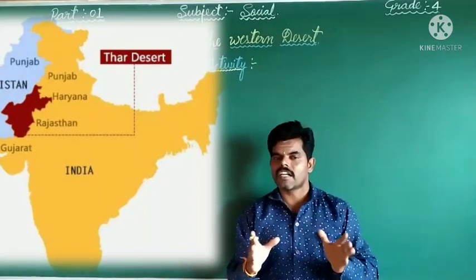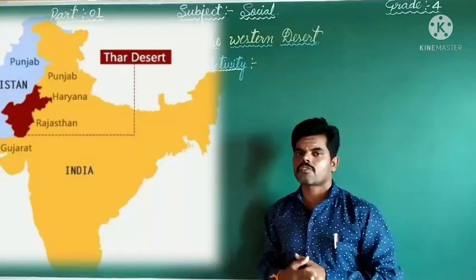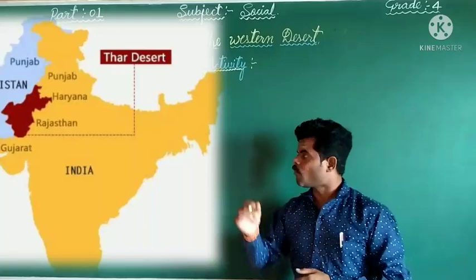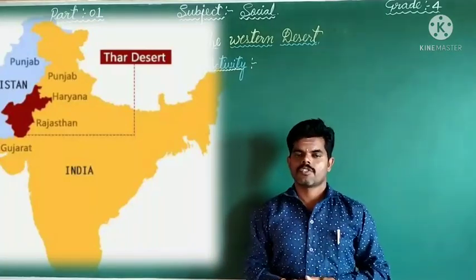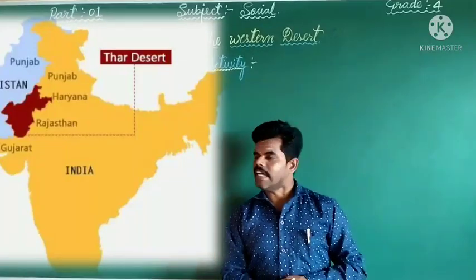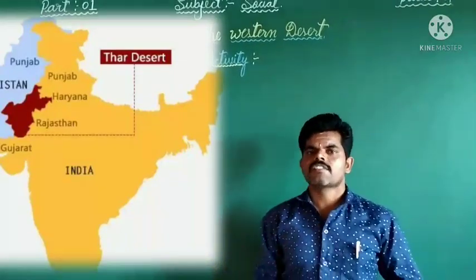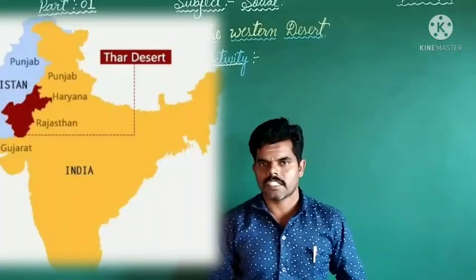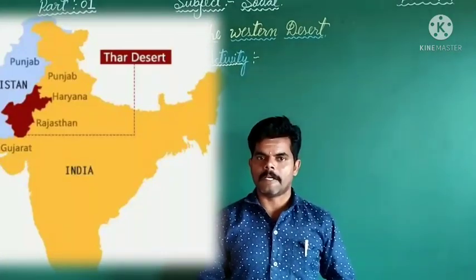This salty and marshy land is not suitable for growing plants. That is what we call salty and marshy land. The Western Desert is one of the world's ninth largest subtropical deserts.